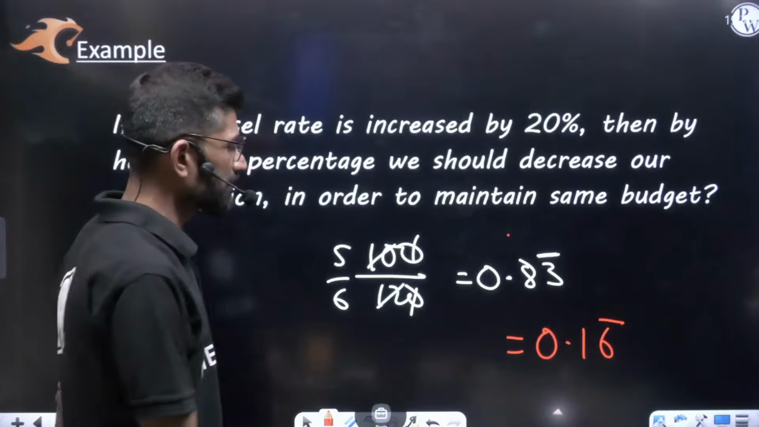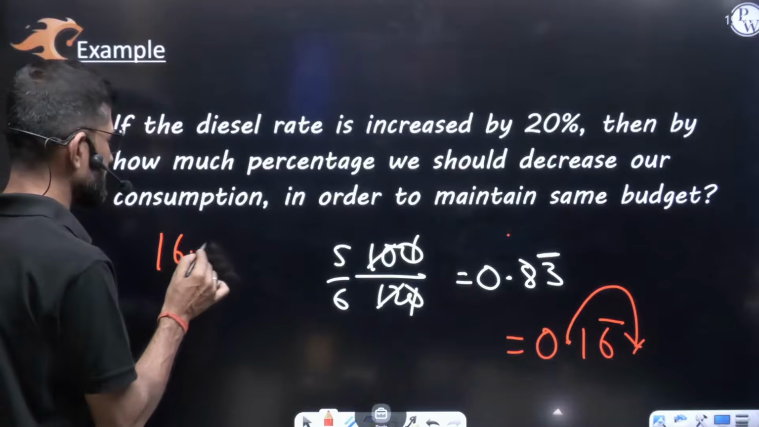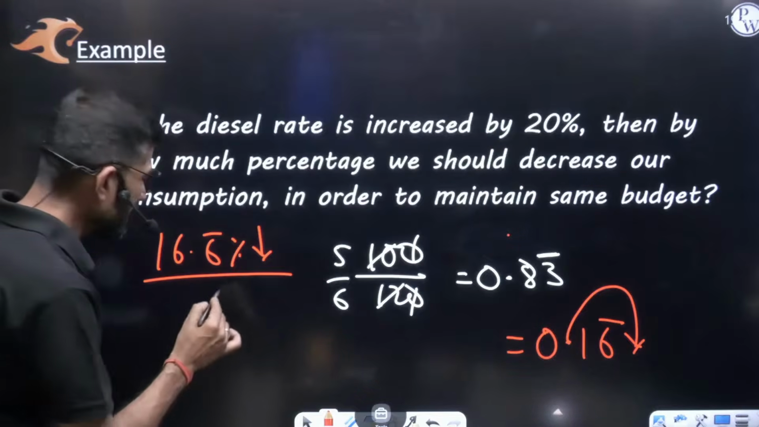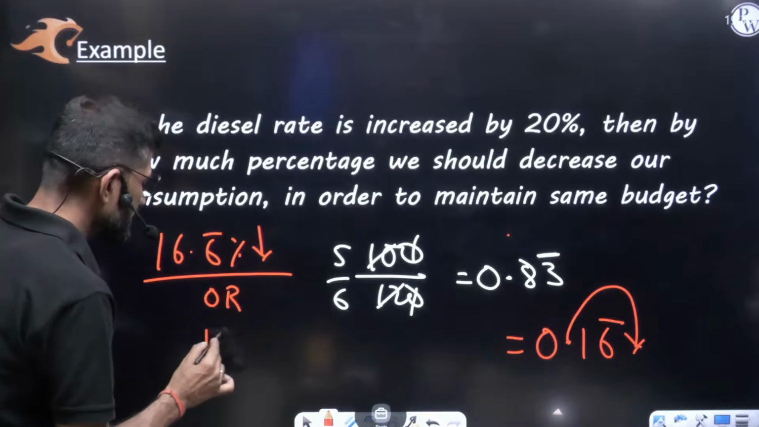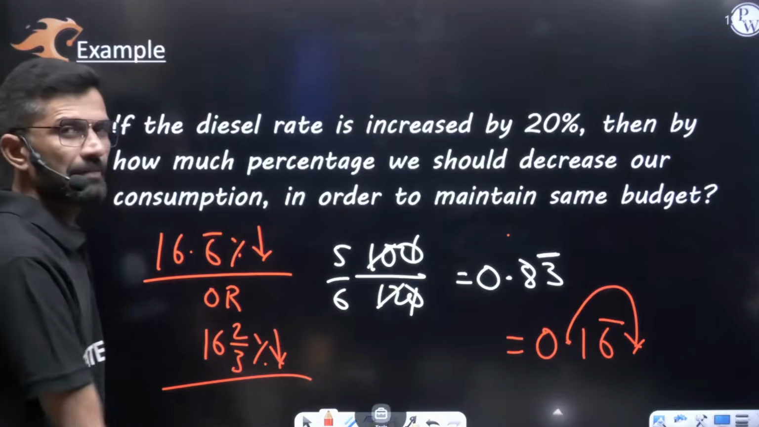Convert this value into percentage, two decimals to the right. So we have to decrease our consumption by 16.6 bar percent, or else you can even call it 16 2 by 3%. We have to decrease our consumption, and we can manage the same budget.